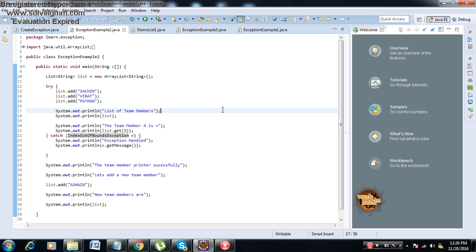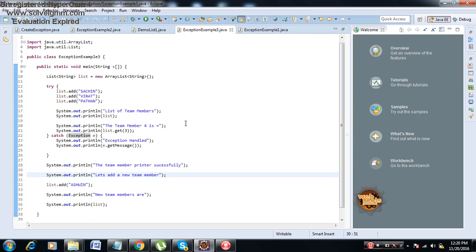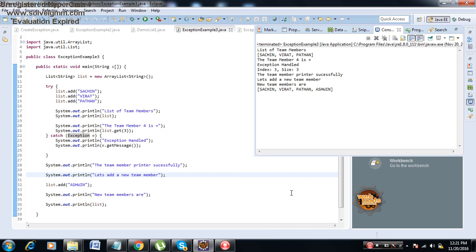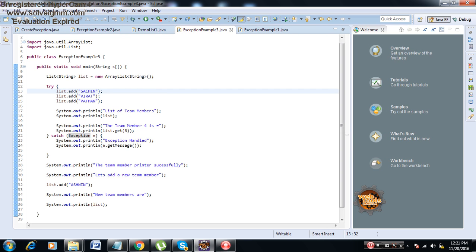Okay, so now this is example number 2. If you go to example number 3, what I have done is I have called a parent class, that is the exception class. Instead of calling that specific exception, index out of bound exception, I have called the exception class. Exception class can handle all kinds of exceptions. Therefore again the output will remain the same. So again the output is same, but this time the class I have used is exception rather than index out of bound exception.